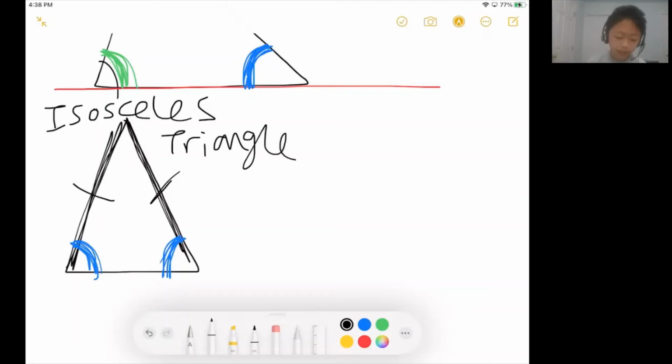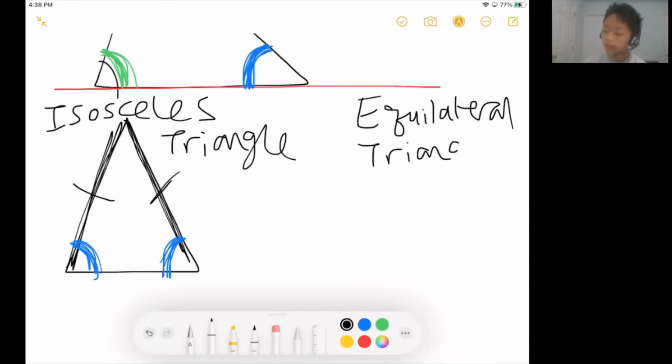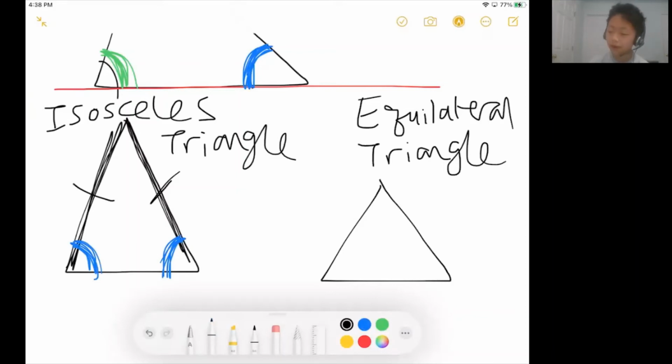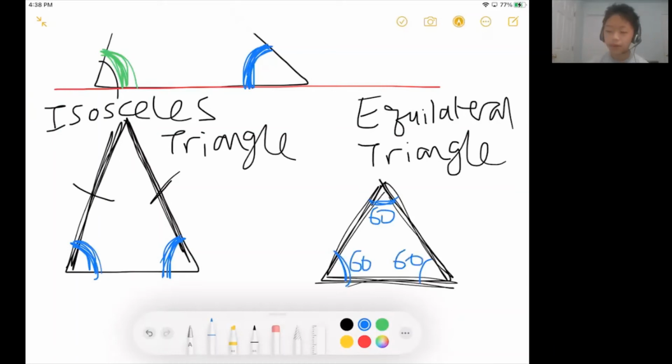The other kind of special triangle is called an equilateral triangle. You can think of an equilateral triangle as a special case of the isosceles triangle. An equilateral triangle is when you have a triangle with all three sides equal. So this side is equal to this side is equal to this side, and all three angles have the same measure. So all three angles have a measure of 60 degrees. So that's what we call an equilateral triangle: all three sides are equal and all the angles are 60 degrees.